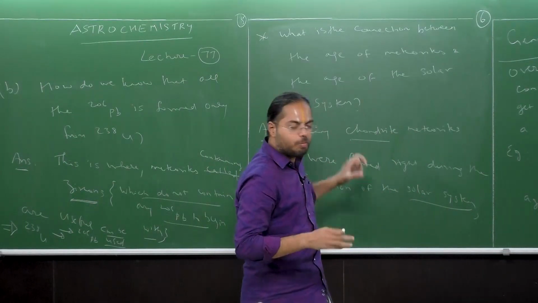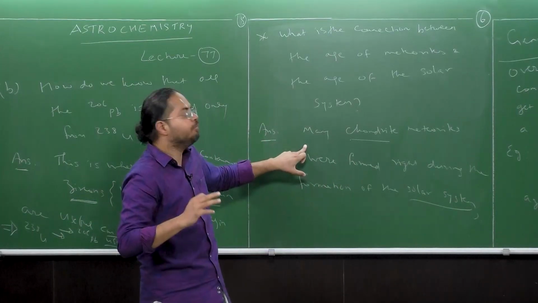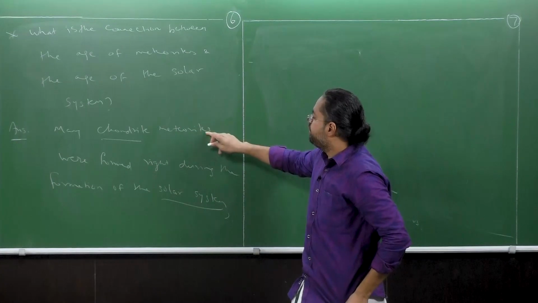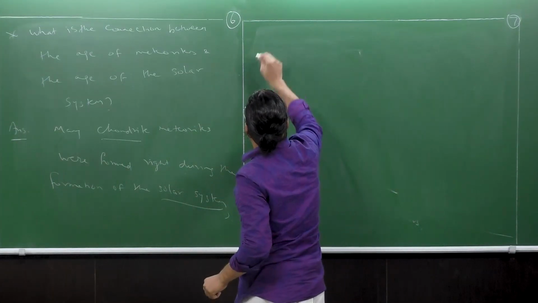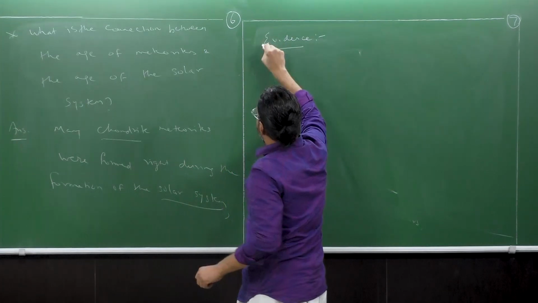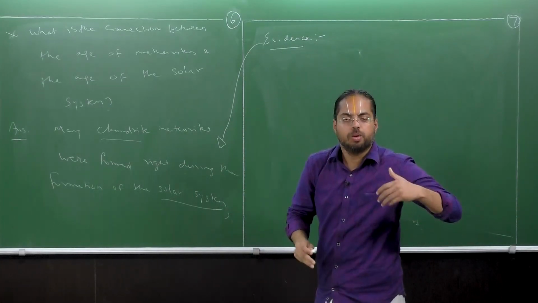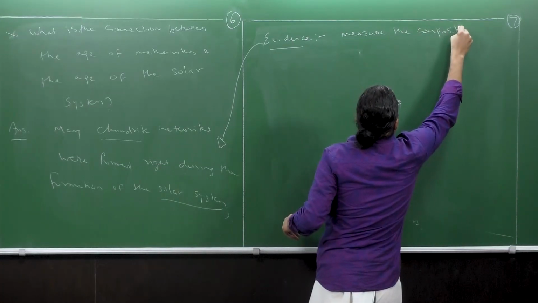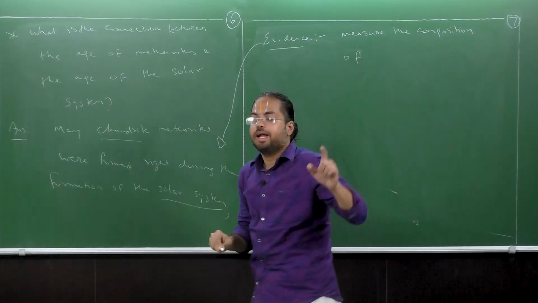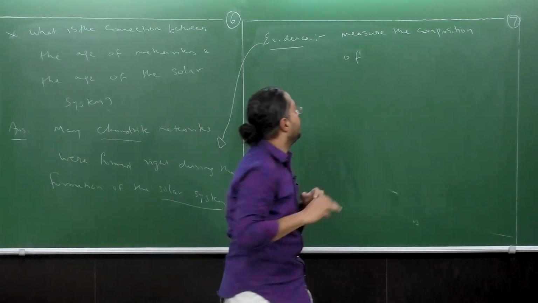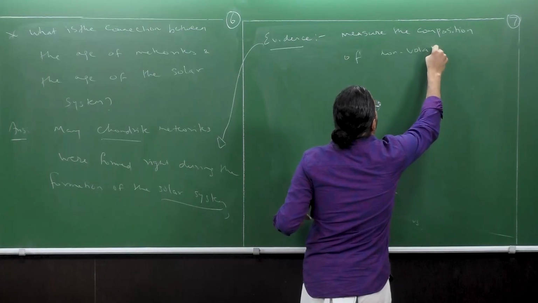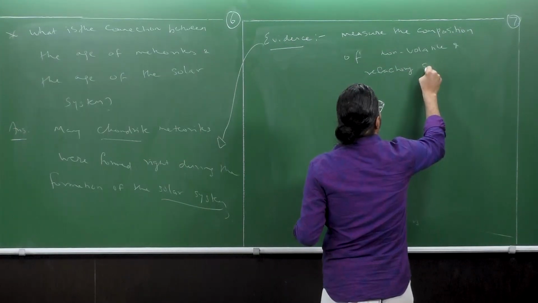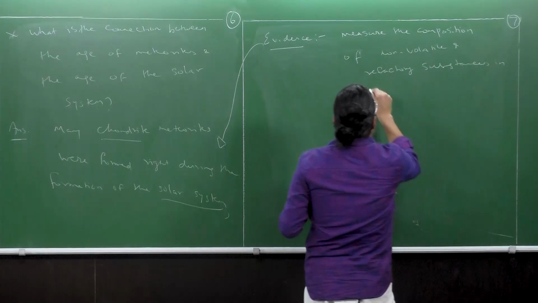Of course not. Indirect evidence for this assertion, that the chondrite meteorites were formed right during the formation of the solar system, comes from the fact that when you measure the composition of the non-volatile and refractory substances in the atmosphere of the sun, in the sun's atmosphere,